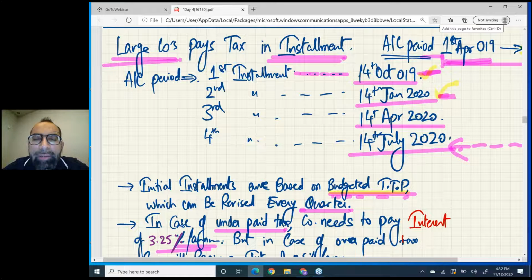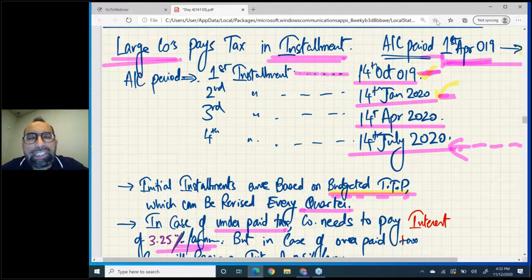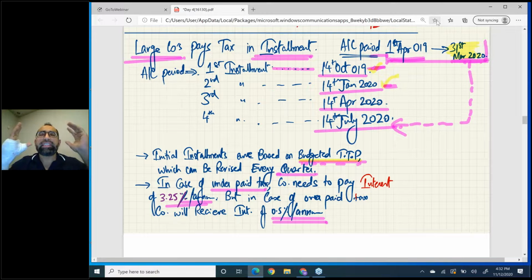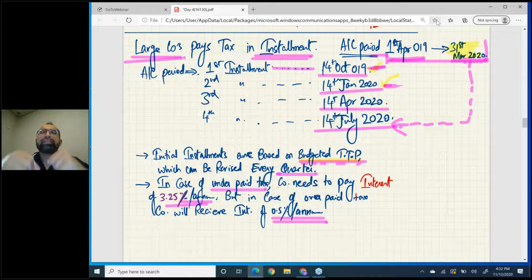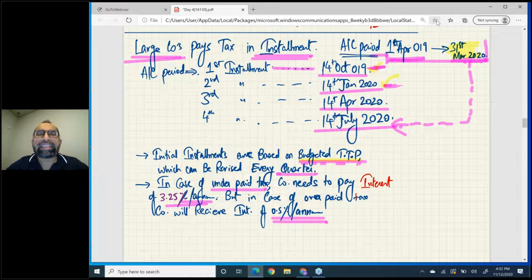So for small companies, the tax payment due date is 9 months plus 1 day from the end of the accounting period. Now, sir, how do large companies pay tax? Large companies pay tax in installments.